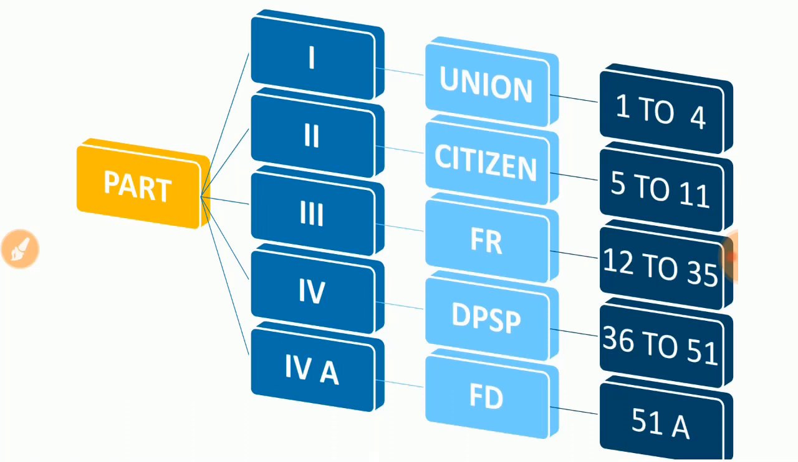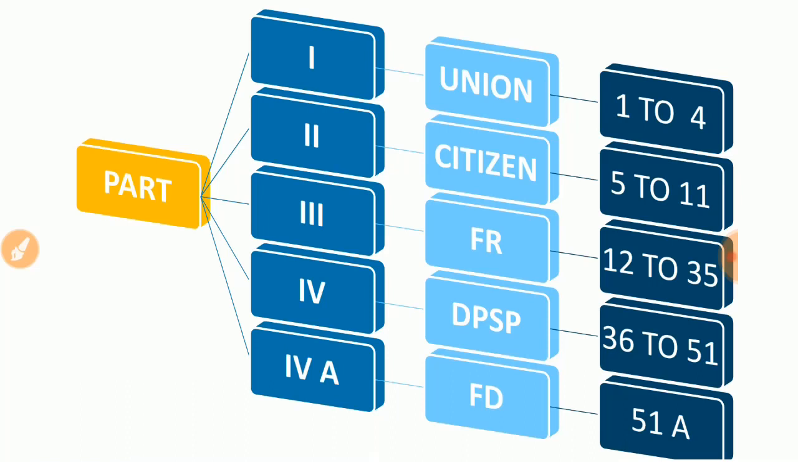So union and its territory are mentioned in part 1 of the Indian Constitution, and we have articles 1, 2, 3, 4 mentioned in part 1. So how many articles are there in part 1? We have to say that the answer is 4 articles. And which topics is part 1 dealing with? We have to say that it deals with union and its territories.